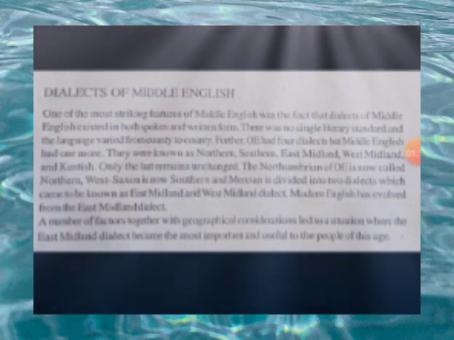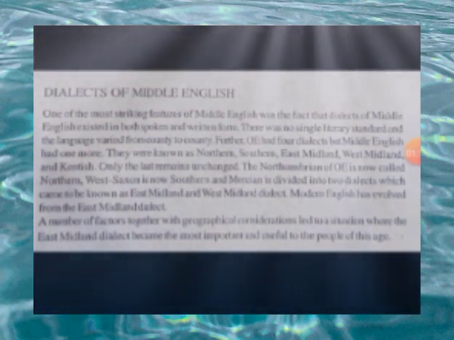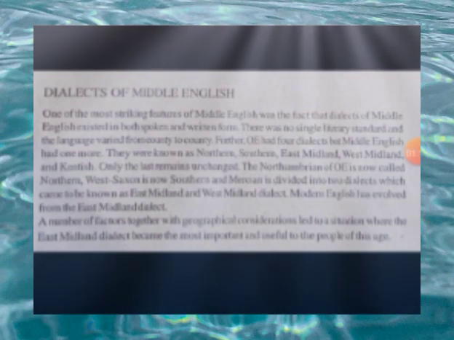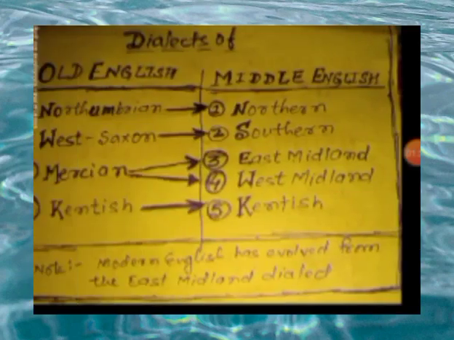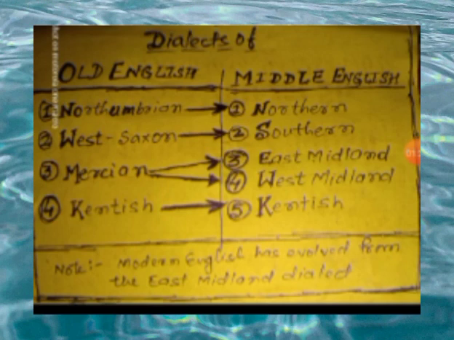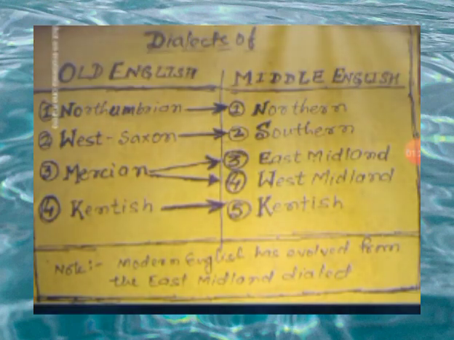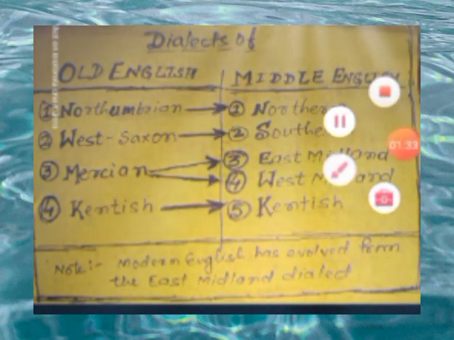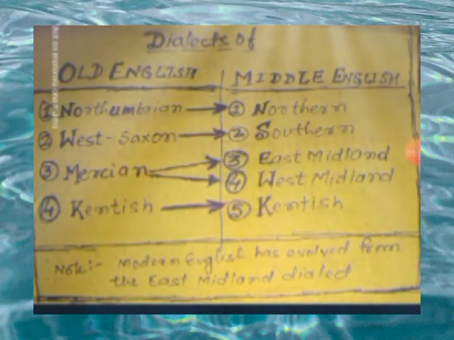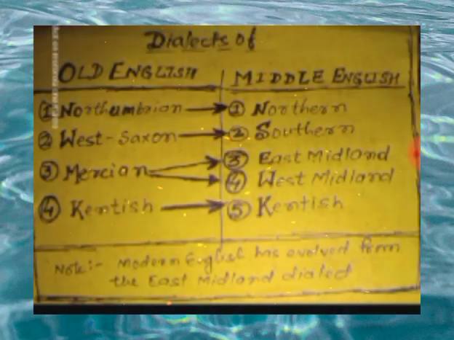So the major point of this topic is that Old English had 4 dialects, whereas Middle English has 5 dialects. And through this chart we can see how the 4 dialects of Old English have been converted into the 5 dialects of Middle English. Northumbrian has been changed into Northern, and West Saxon has been changed into Southern. Mercian divided into 2 parts, as you can see through this chart, East Midland as well as West Midland, and Kentish remains the same.